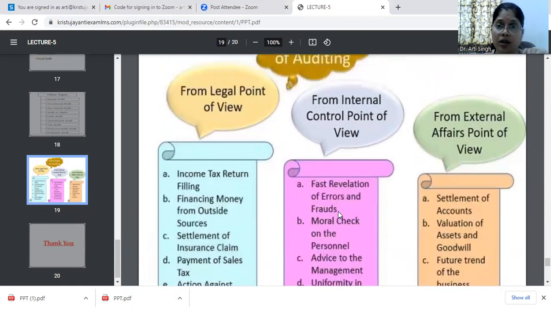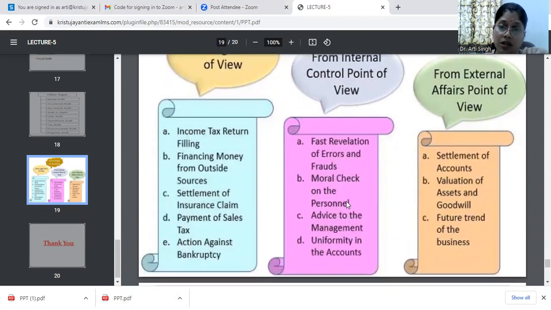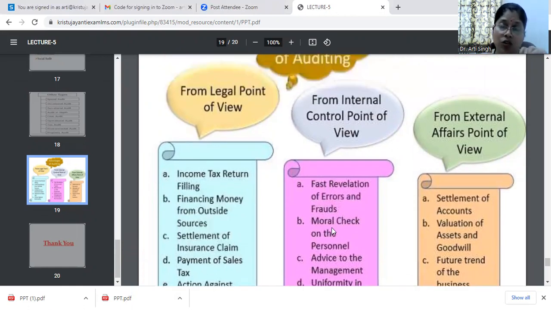Then coming on from the internal control point of view, why is it advantageous? For fast revelation of the errors and frauds. We can reveal the errors and frauds at the earlier stages. Then the board will check on all the personnel, whether all the personnel or the employees are doing the right job, the right responsibility or not. Varied advice can be given to the management. Then uniformity in accounts can be maintained when the audits are being done from the objective of internal control. Then from the external affairs point of view,